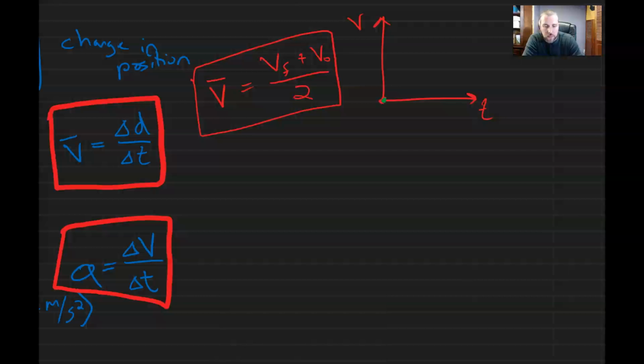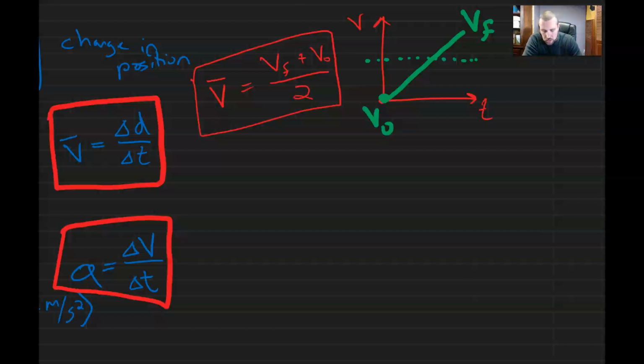If we started here, and our velocity increased, right? If this was VO, this was VF, initial velocity, final velocity, the average here would be right in the middle. It spends half as much time going faster than the average and half as much time going slower than the average. Okay, so that is our average velocity. So we have two ways to calculate average velocity. Displacement over time, or literally average your starting and ending velocities, as long as that acceleration is nice and smooth.